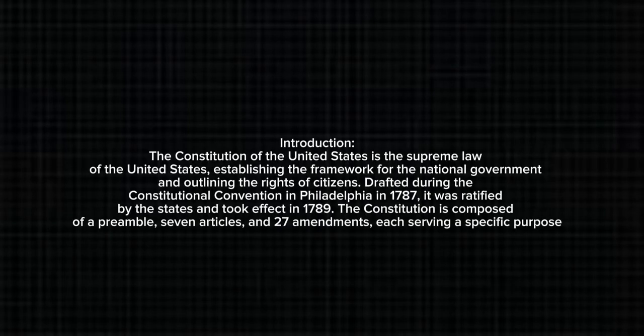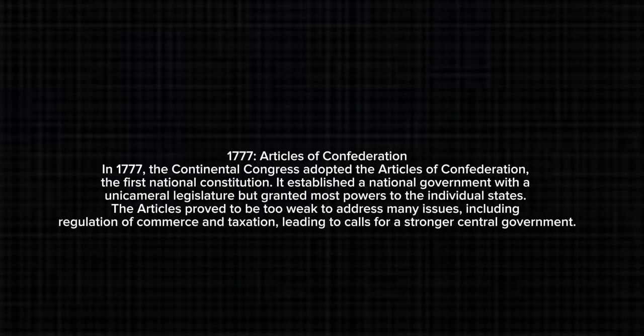Introduction. The Constitution of the United States is the supreme law of the United States, establishing the framework for the national government and outlining the rights of citizens. Drafted during the Constitutional Convention in Philadelphia in 1787, it was ratified by the states and took effect in 1789. The Constitution is composed of a preamble, 7 articles, and 27 amendments, each serving a specific purpose.